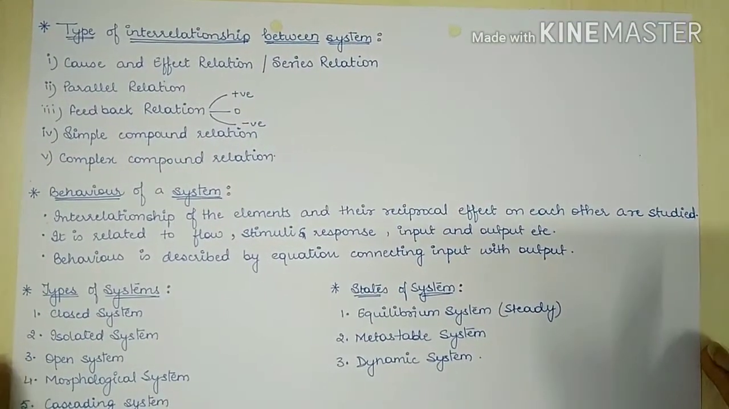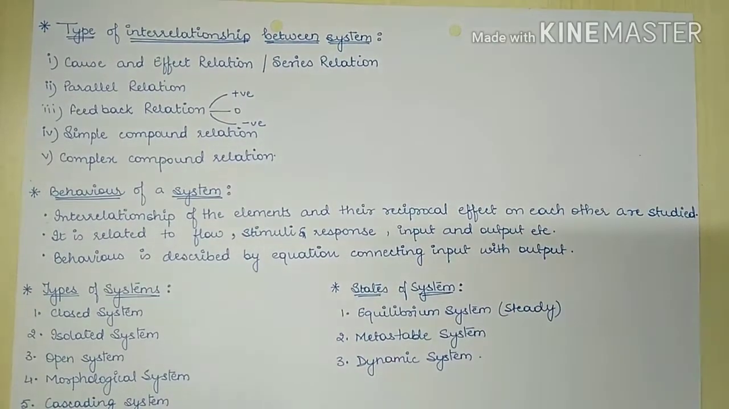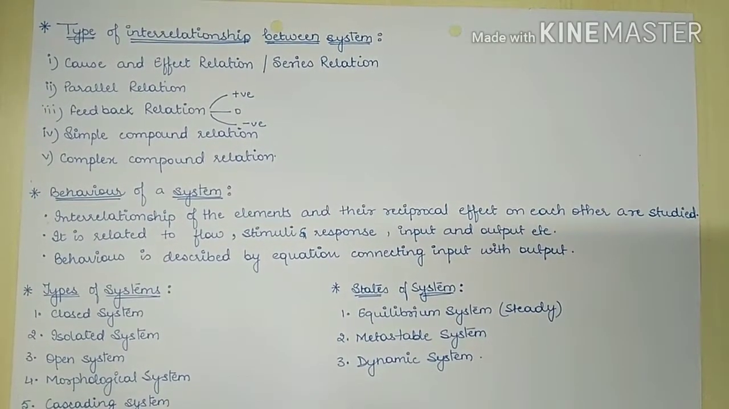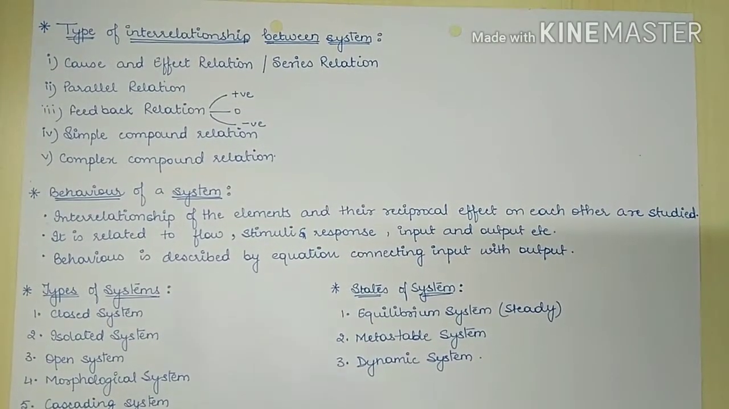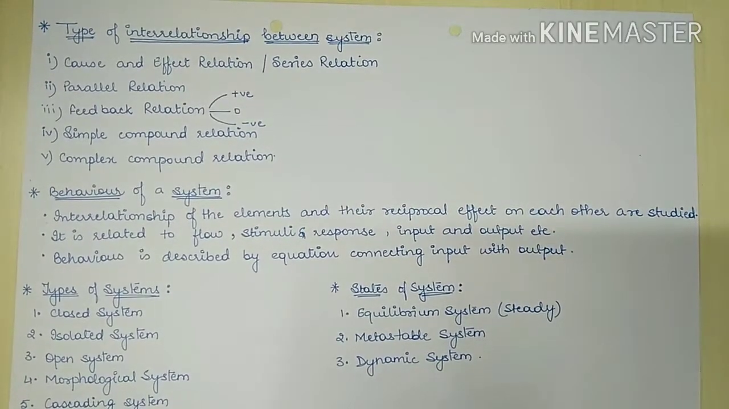Now, after advantages, we will look into different types of interrelations that exist between a system. The first type of interrelation is a series relation. Series relation is also known as cause effect relation.